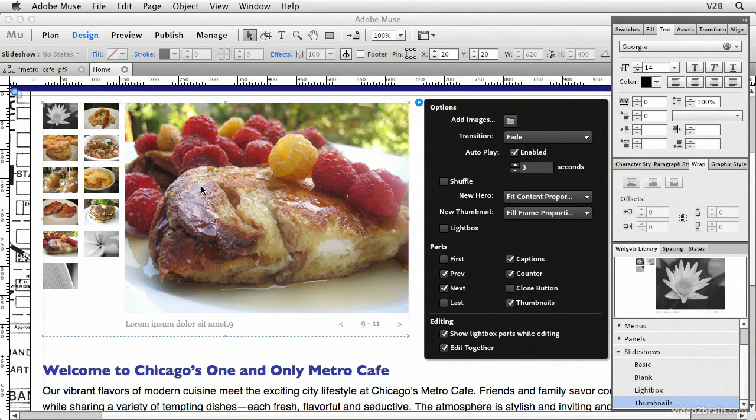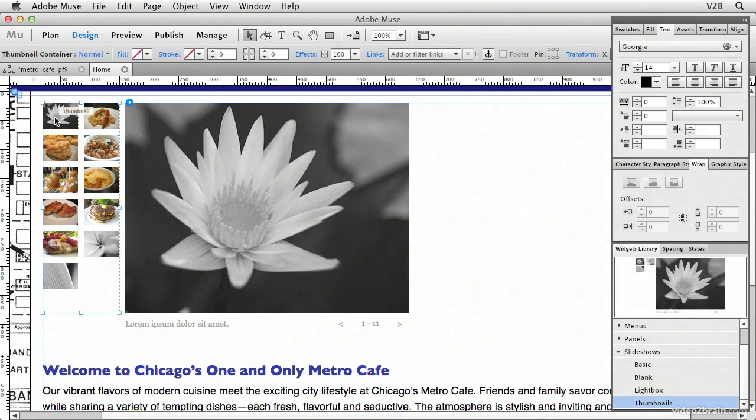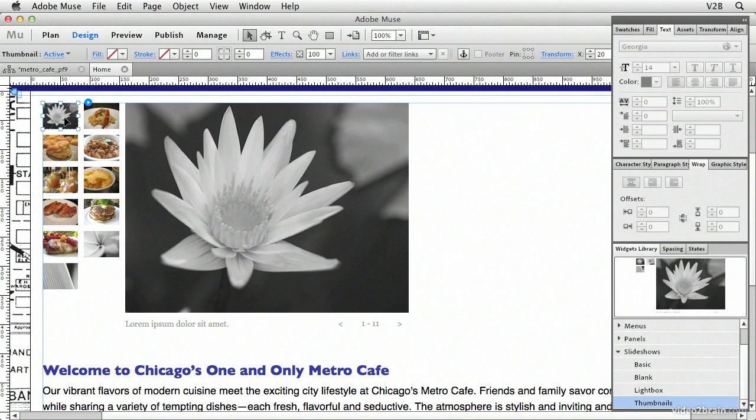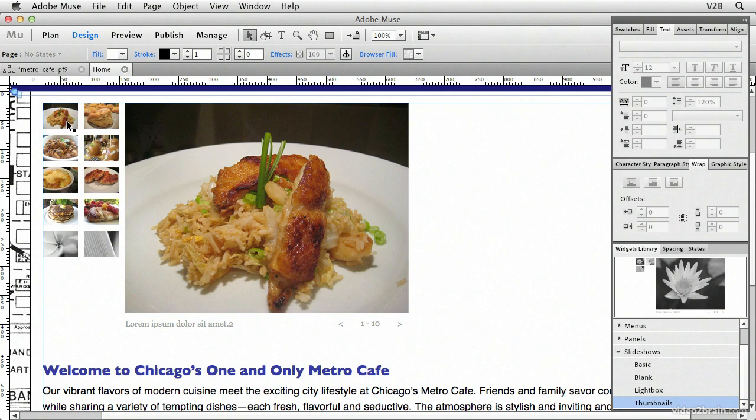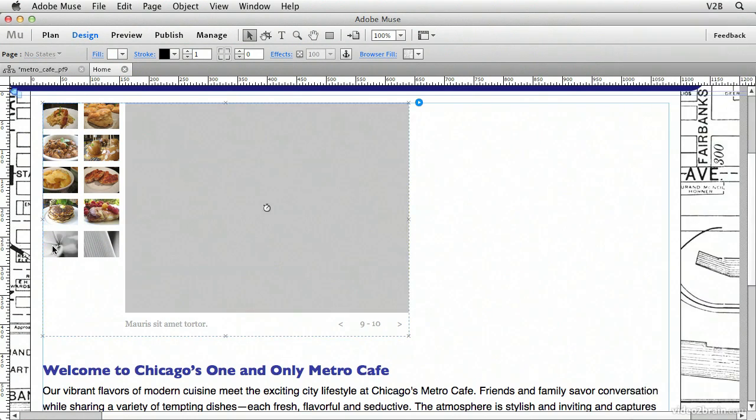Okay, notice that it added them, but it also kept those example photographs that were there of the flower and the black and white images, and we don't want to keep those. We want to get rid of those. So the next step would be to select the thumbnail for that image. If you click once, it's going to display the image. If you click again, you'll actually have the thumbnail frame selected here in the slideshow. Now if I press delete, it goes away.